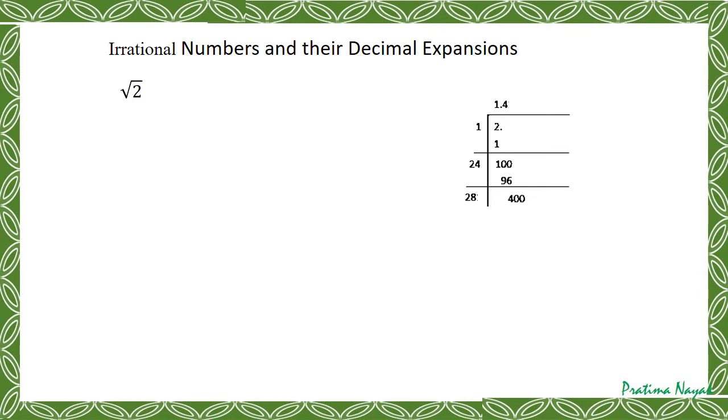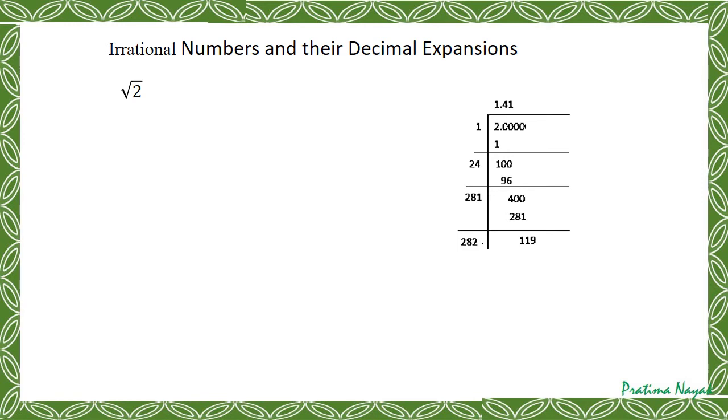So 281 multiplies 1 will be less than 400. So I'll put 281 multiplies 1, this will be 281. Again it will be 119. So 281 will be added to 1, so it will be 282.